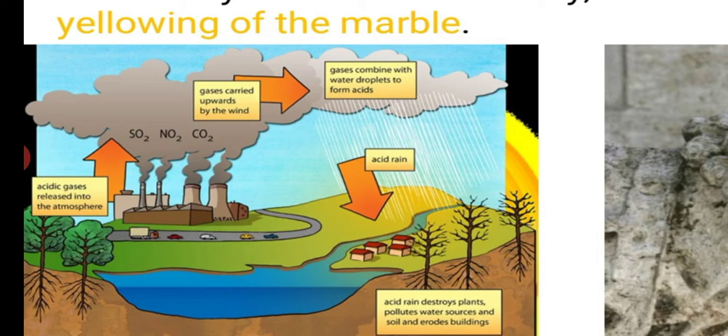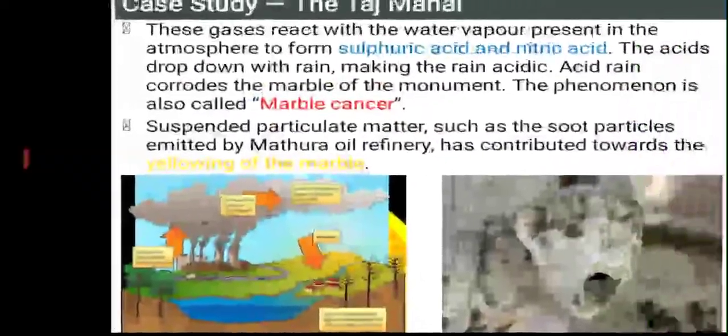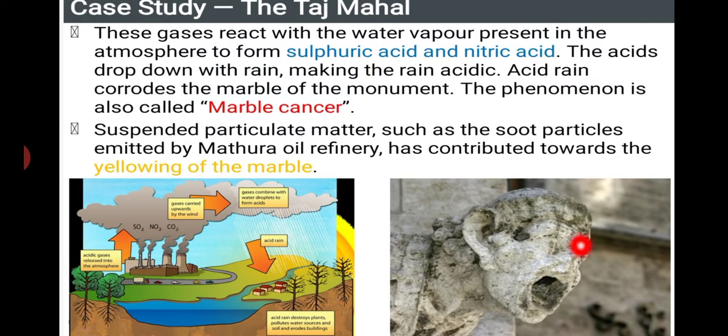Thus, the gases from the industries are going to cause acid rain. Here you can see how the marble has been affected by the acid rain: the color and even the shape of the marble have been affected so badly that it has lost its lustrous, shiny nature and even its quality.